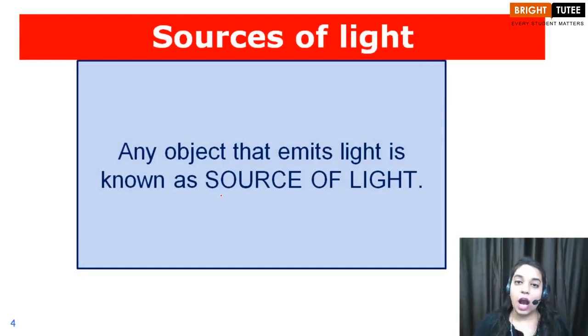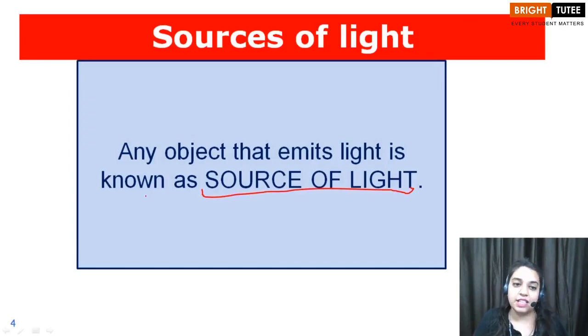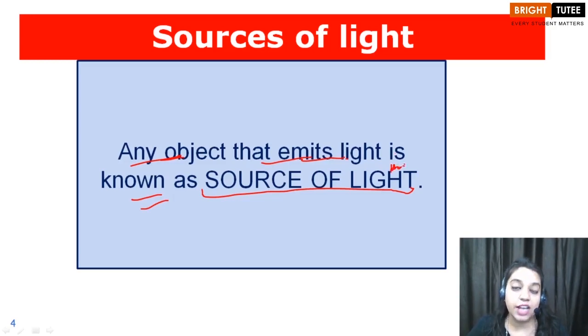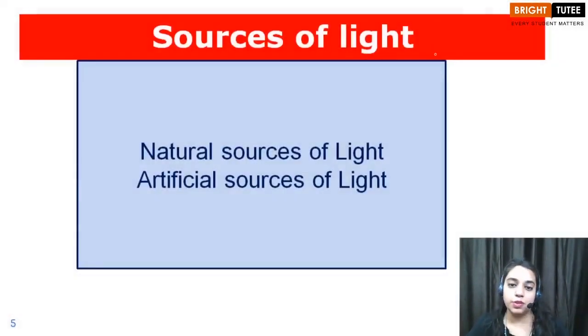So children, how can we define a source of light? We can define a source of light as any object that emits light is known as source of light. Any object which is seen emitting light can be called as the source of light. And source of light can be anything like sun, moon, electric bulb or electric tube. All these are the sources of light. Further, we are going to discuss about the classification of these sources of light, which are natural sources of light and artificial sources of light, as we have discussed.